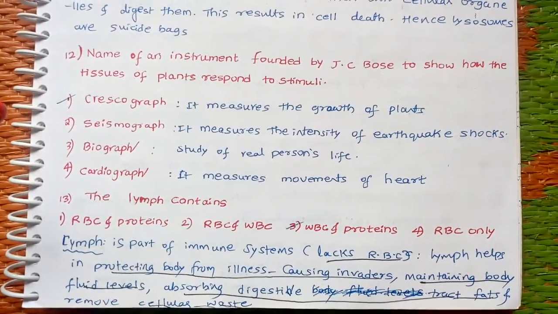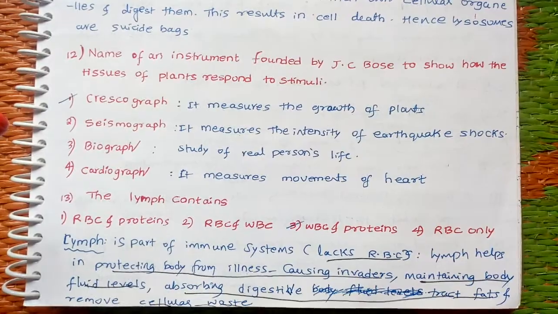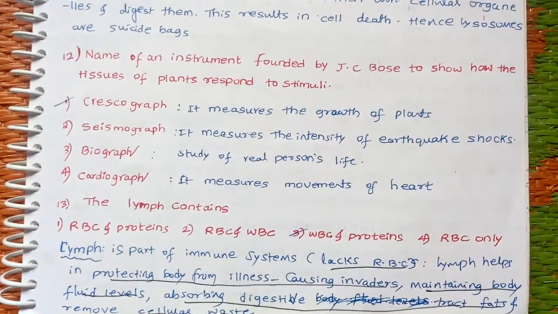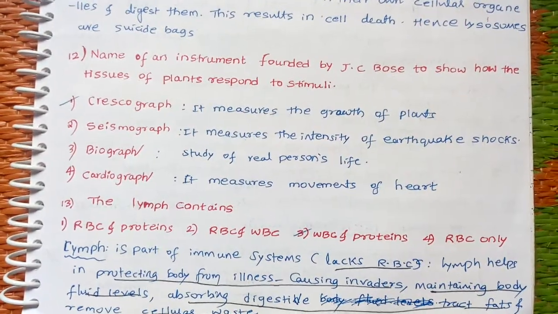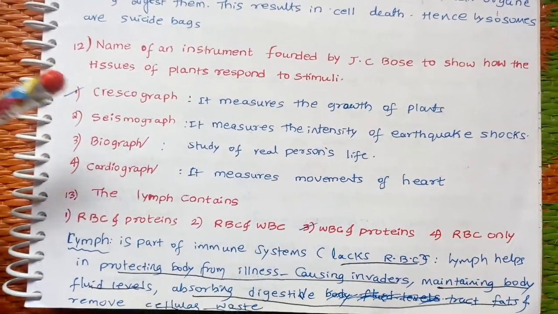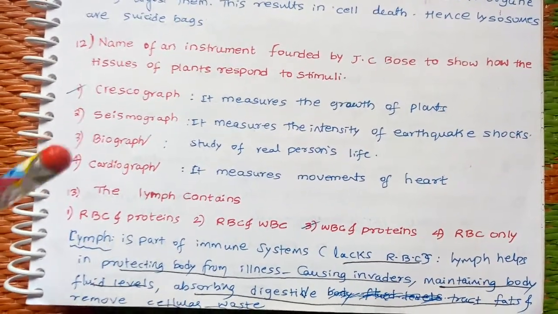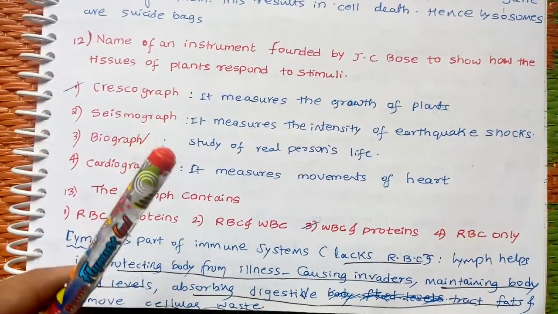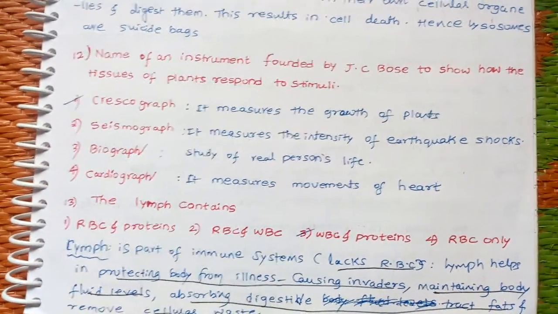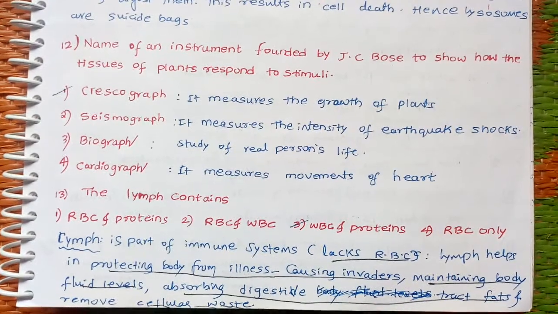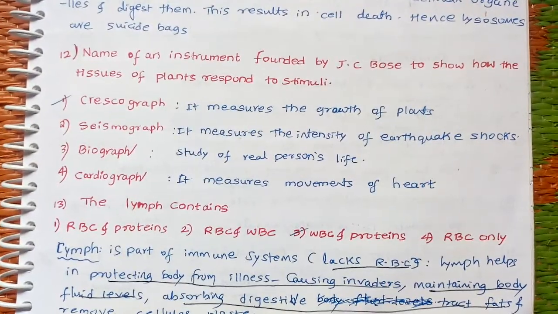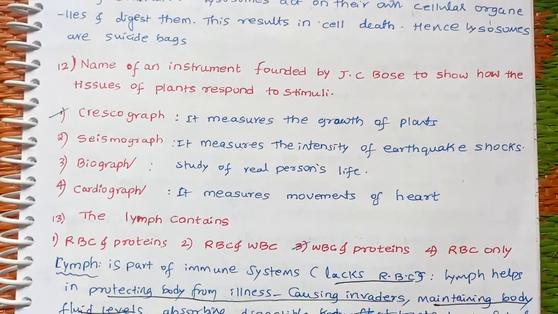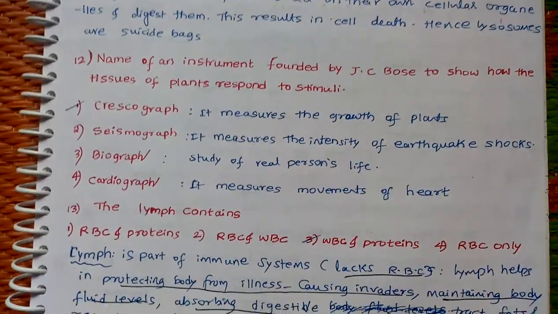Name of an instrument found by J.C. Bose to show how the tissues of a plant respond to stimuli. This answer is crescograph. It measures the growth of plants. So the answer is option 1. Remaining options: a seismograph measures the intensity of an earthquake, a biograph means the study of a real person's life, and a cardiograph measures the movement of the heart.